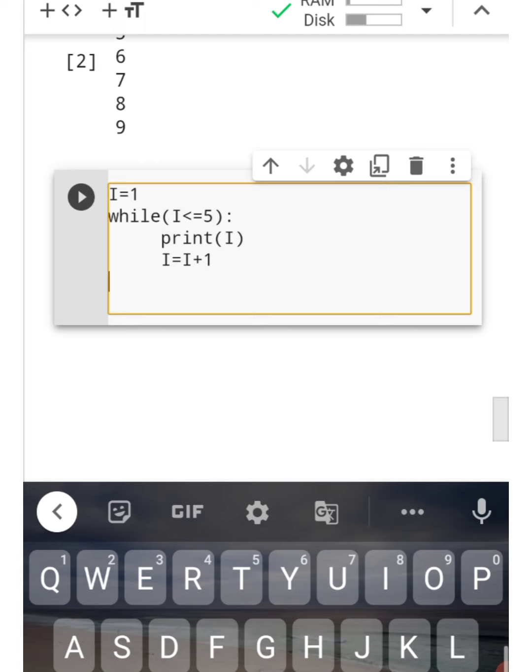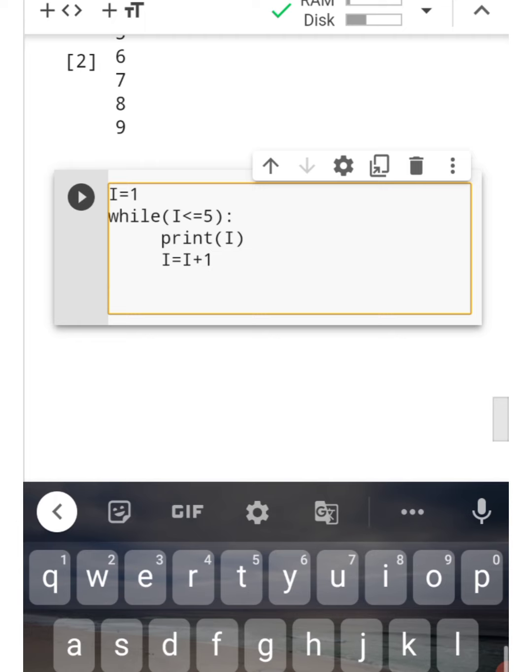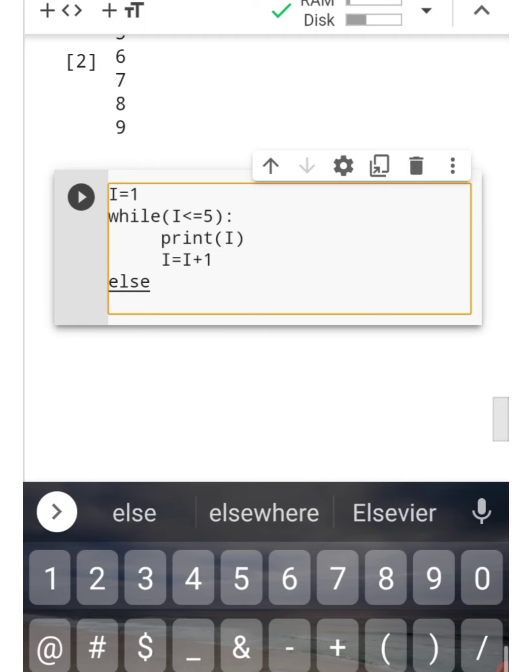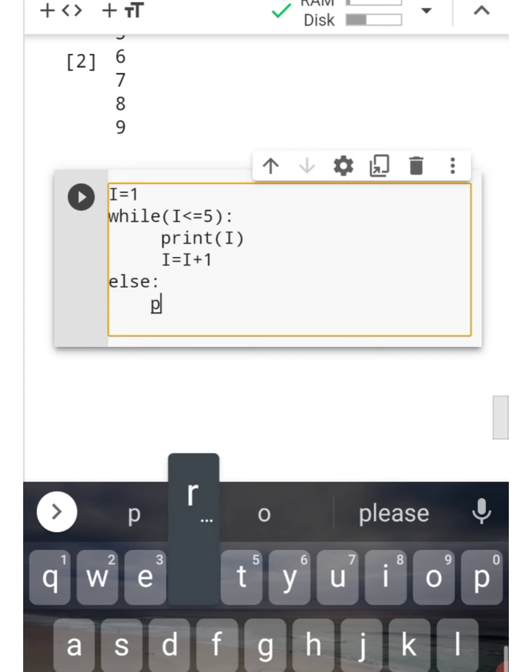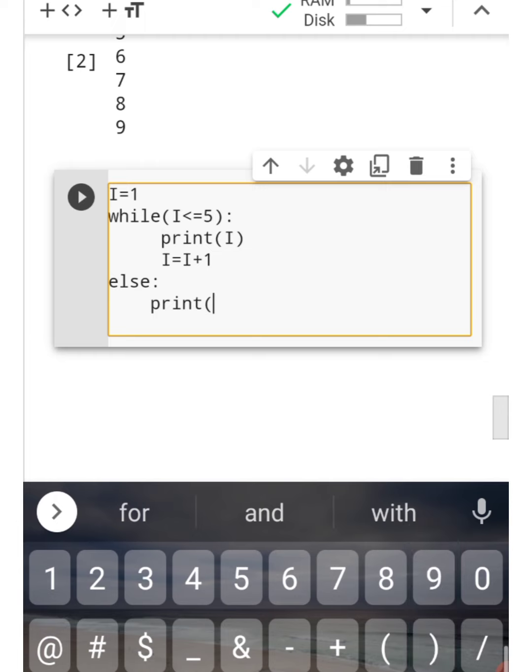i is equal to 1, i is less than 5, print i. We will print i, and then the value of i increases. If it increases beyond 5, what part do we execute? We execute the else part, introducing the else concept over here. Now we print a statement that the while loop got exhausted.